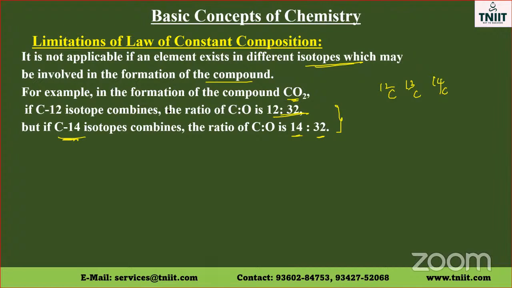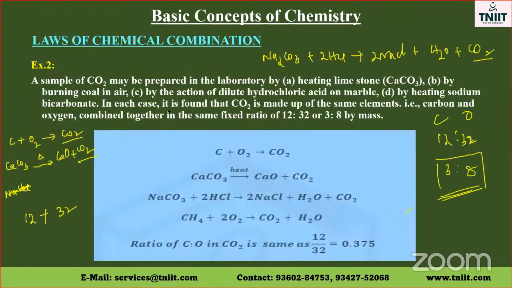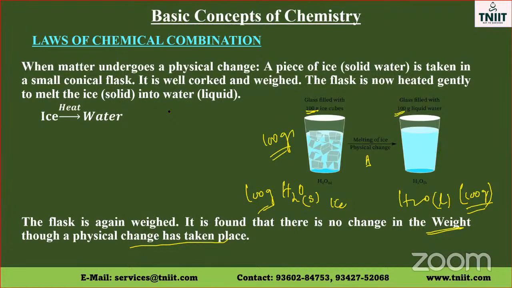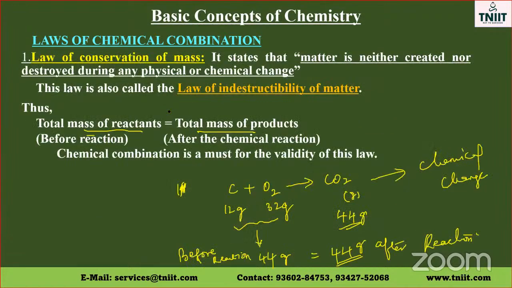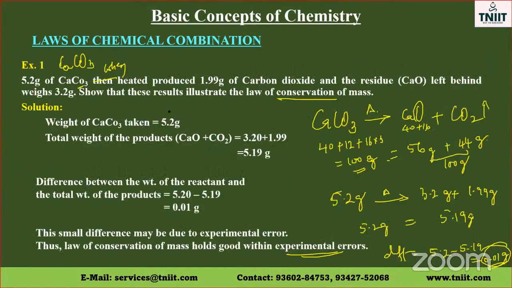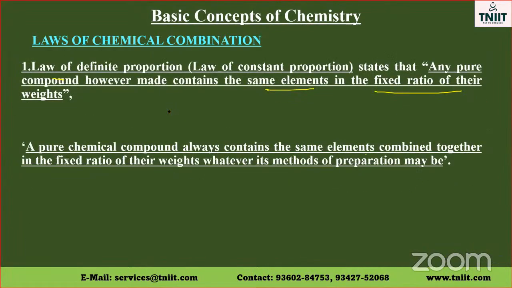Two laws we learned. What is the first law we learned? We learned the first law as the law of conservation of mass. The mass of the reactants before the reaction will be equal to the total mass of the products after the reaction. Illustration is given. The next one is the law of definite proportion.